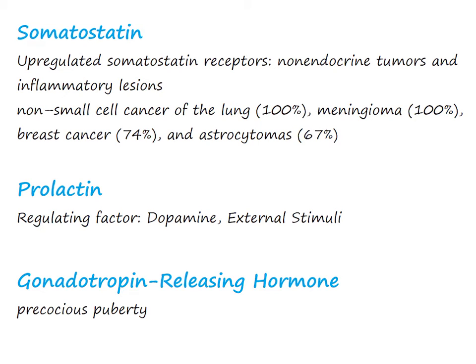Gonadotropin-releasing hormone. Children with precocious puberty can be maintained with long-acting gonadotropin-releasing hormone agonists for years to suppress the premature activation of the reproductive axis.